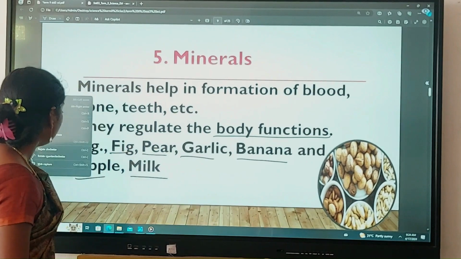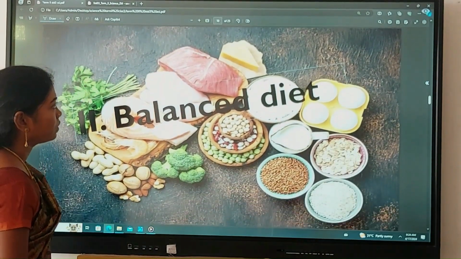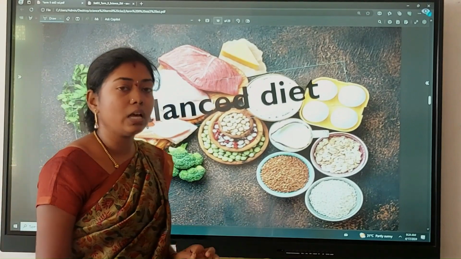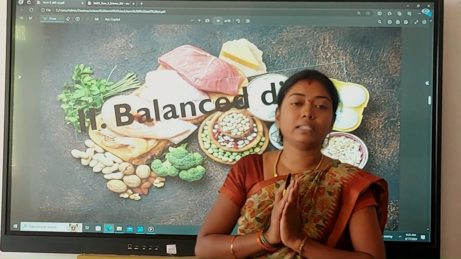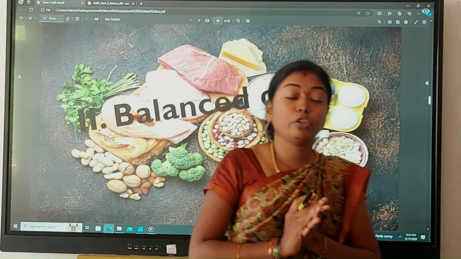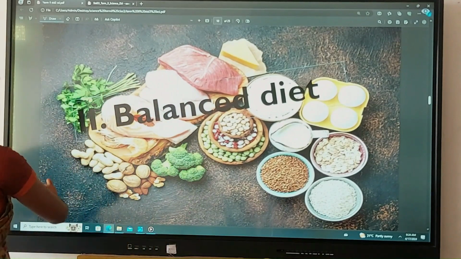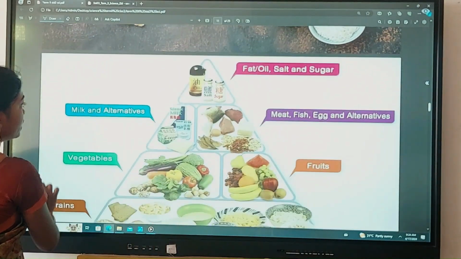Next one, balanced diet. And the next topic is a balanced diet. Balanced diet is nothing but taking the food nutrients in the right amount. Okay, taking all the food nutrients in the right amount. Here the food pyramid is given.